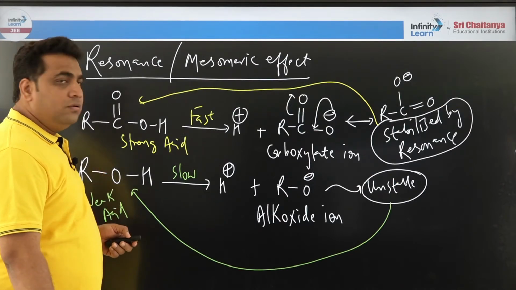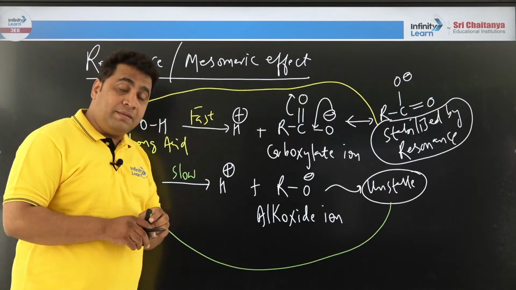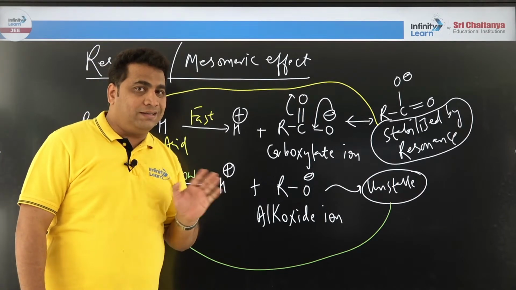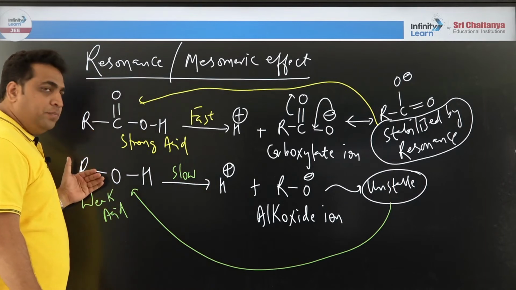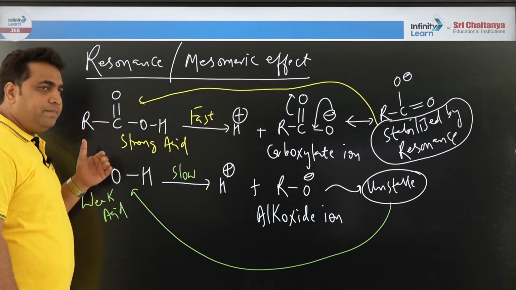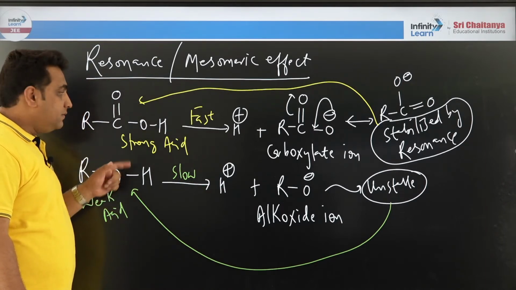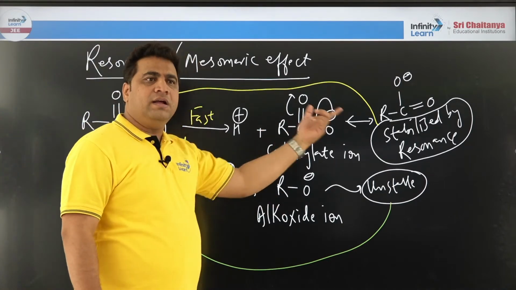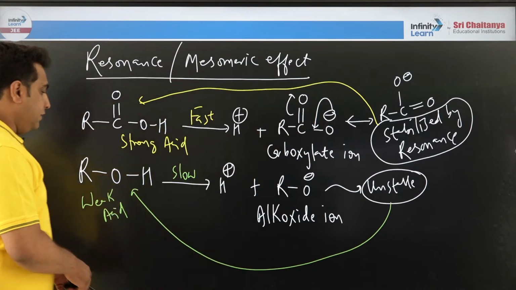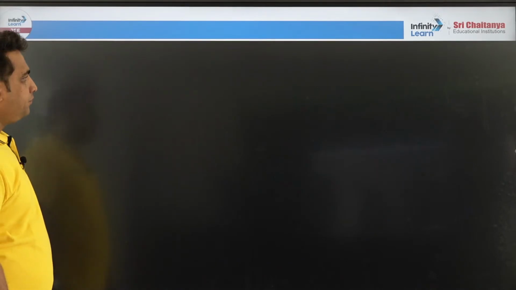Now coming to practice problems. Whenever in the examination you are unable to get the answer, what to do? Whenever 2 compounds, 3 compounds, or 4 compounds are given and we are not able to solve it, remove the H plus ion and check the stability of the anion, then you will get the answer. Okay, right. Now we will go for some more examples.